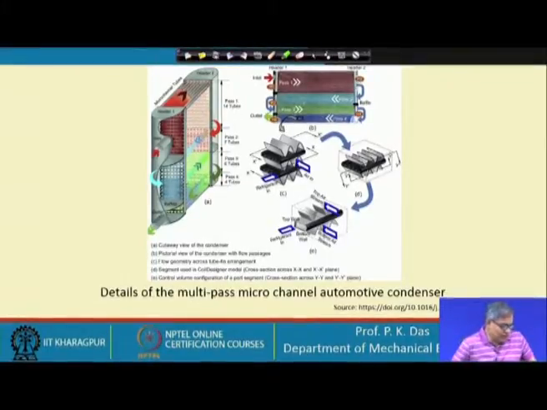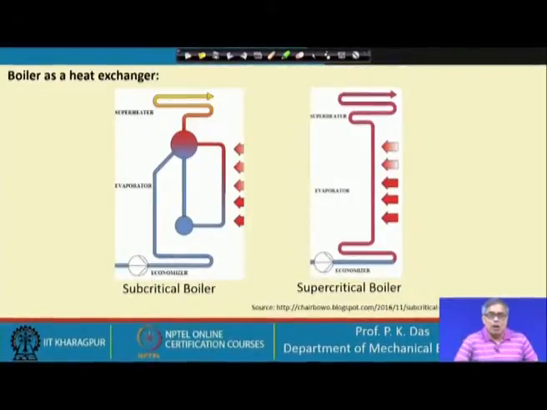So, let us go to the next slide. This shows the schematic diagram of a boiler. First I have shown the subcritical boiler, where the pressure of the working fluid is below the critical point, and then I show the supercritical boiler. Here the pressure of the working fluid is low at the beginning, but this pressure rises and ultimately goes above the critical point.